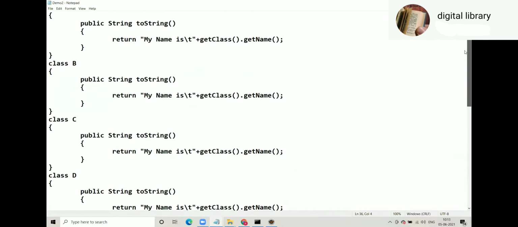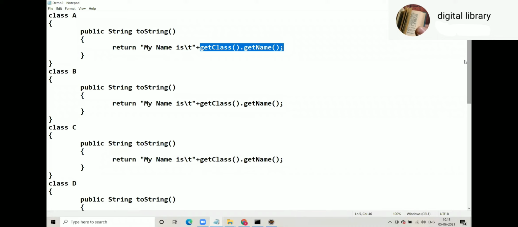Now you might say, okay, all these classes have overridden toString, so what is great in that? What is new in this example is the way all these classes have overridden toString. Return "my name is" and then getClass().getName().